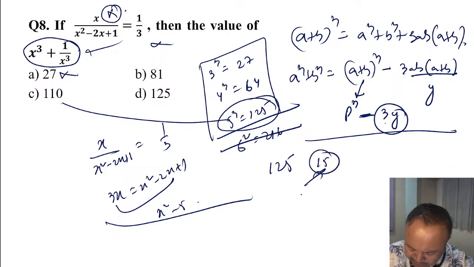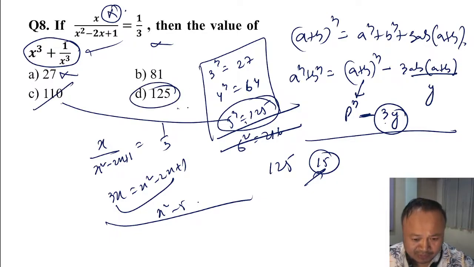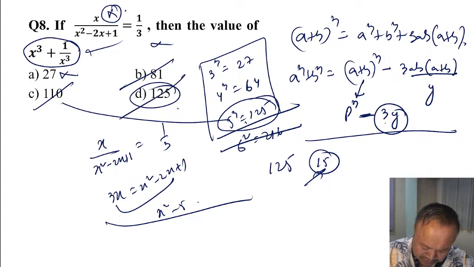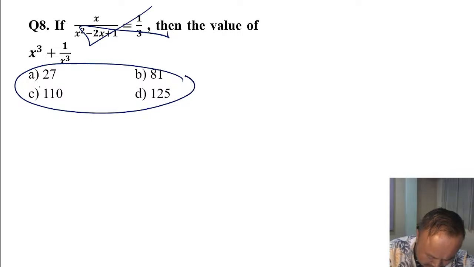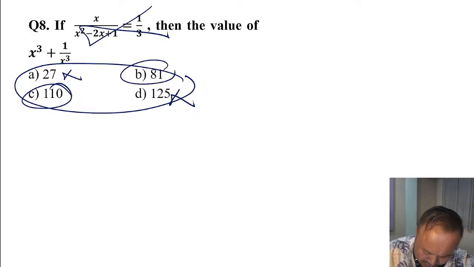This 15 is a multiple of 3 and divisible by 3. This can be my answer. If you know this, 125 cannot be my answer; 5 cube directly is not allowed. So this cannot be my answer. This cannot be my answer. This cannot be my answer. So in such a question, I will just choose from the options and check: is it a perfect cube number? This cannot be my answer. Only these two are left out.